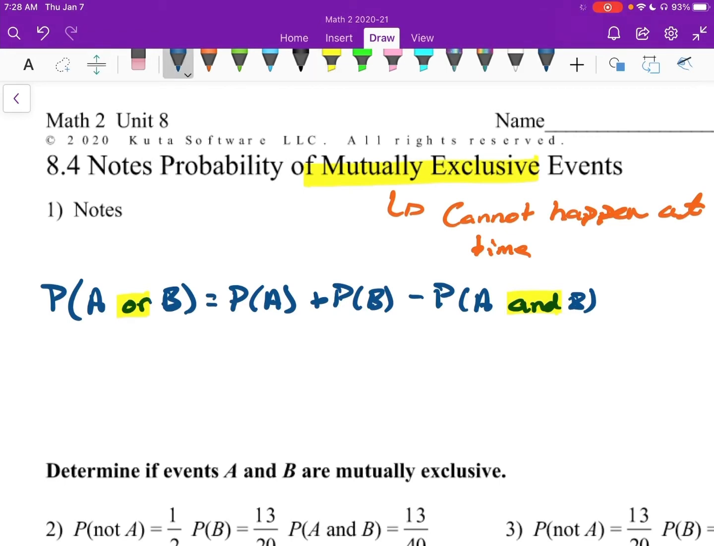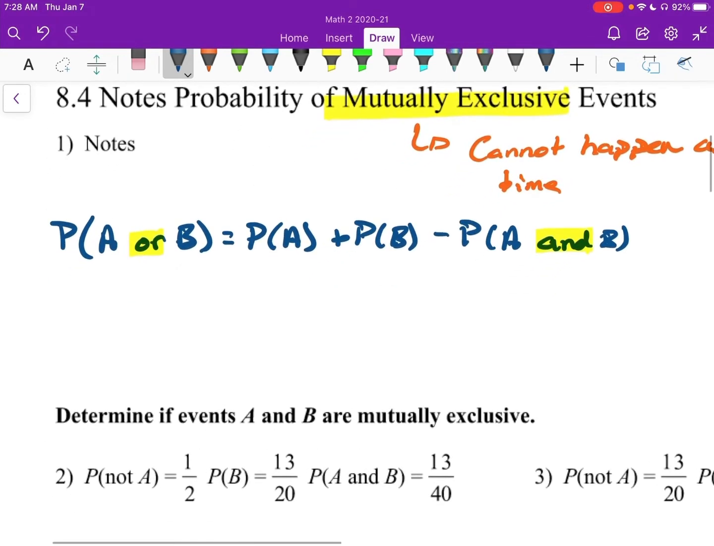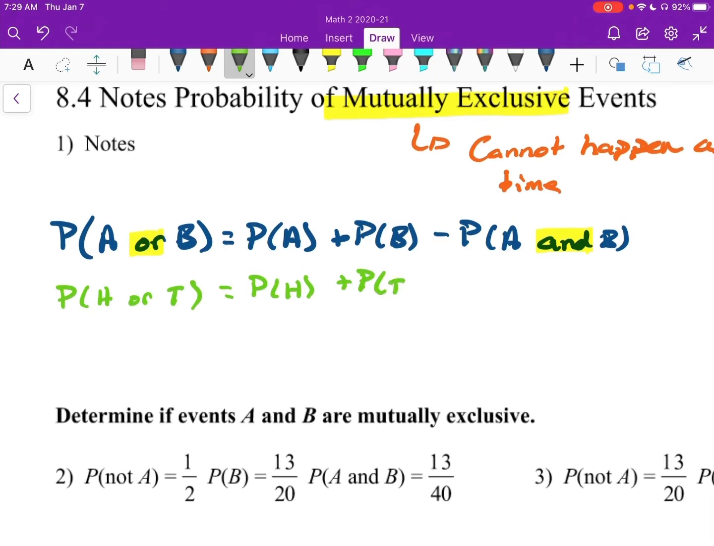So let's put this in a real scenario. We're talking about flipping a coin. So we'd say, well, what is the probability of heads or tails? Well, that would be equal to the probability of heads plus the probability of tails minus the probability of heads and tails.